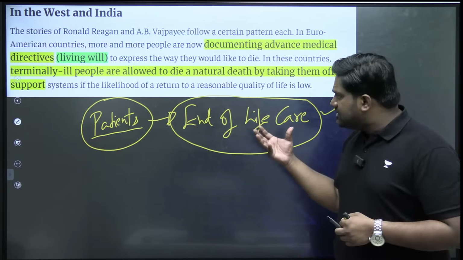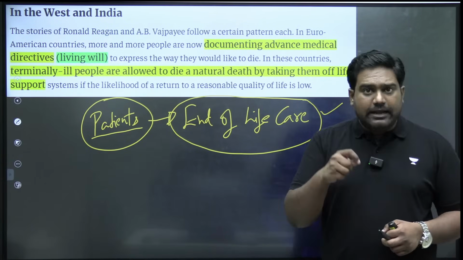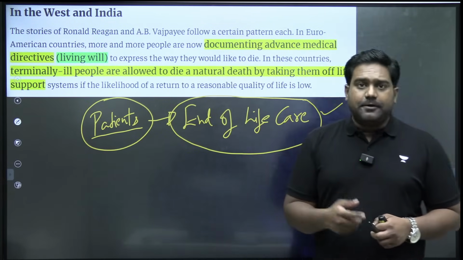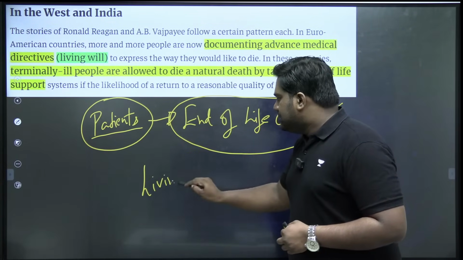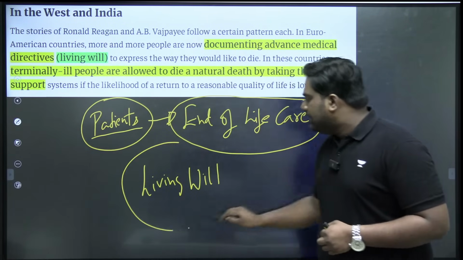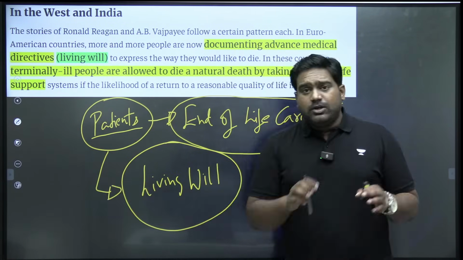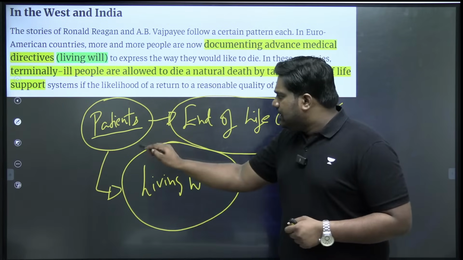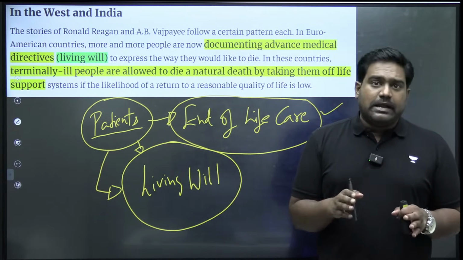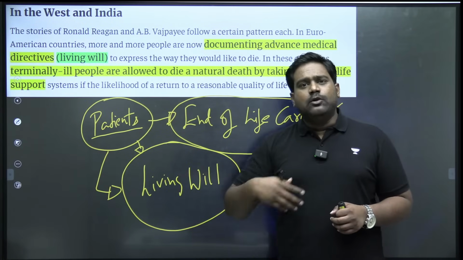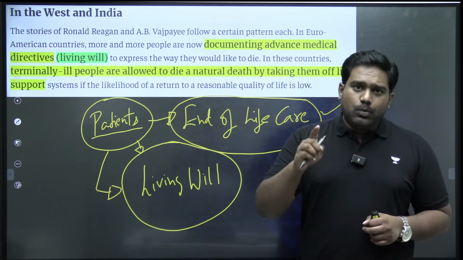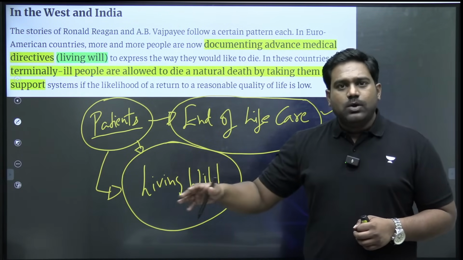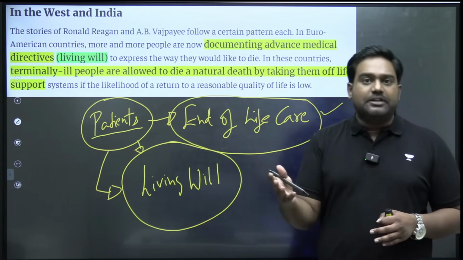So the writers are exploring this topic regarding end-of-life care in India. What are the legal provisions surrounding it? Why patients should be provided a more simplified process of exercising their living will, where they can provide advanced medical directives to their immediate family members, right? So that life support can be withdrawn or withheld at the right time, so that the patient can be allowed to pass away peacefully, preferably within their home, surrounded by their loved ones, not alone in an ICU where they are hooked up to machines and simply the suffering continues.